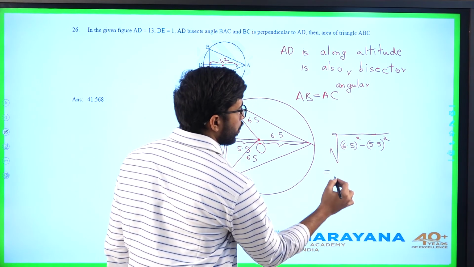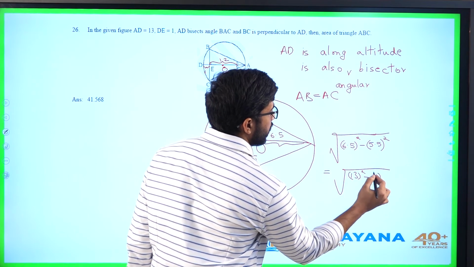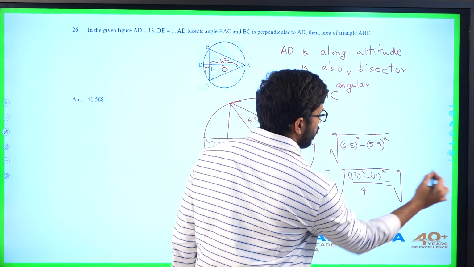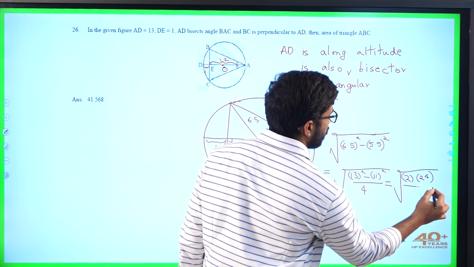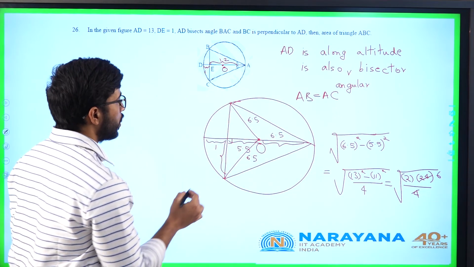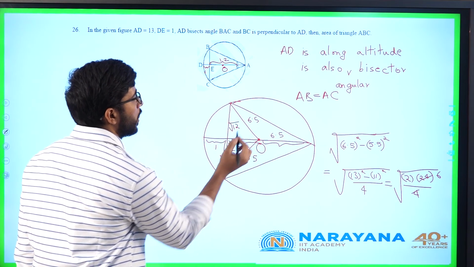Check it, what will it be? Root of 13 square minus 11 square by 4. What does it come to? Root of 13 minus 11, 2 into 24 by 4. I'll get the length as root 12. This length is root 12, and this length will also be root 12.